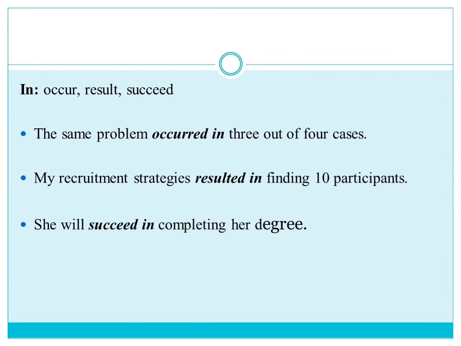In is used with occur, result, and succeed. For example, the same problem occurred in 3 out of 4 cases. My recruitment strategies resulted in finding 10 participants. She will succeed in completing her degree.